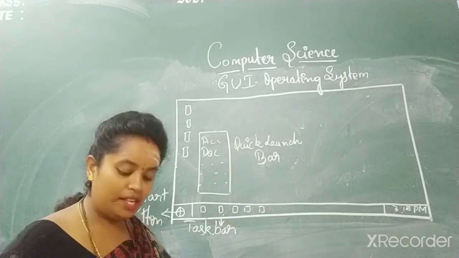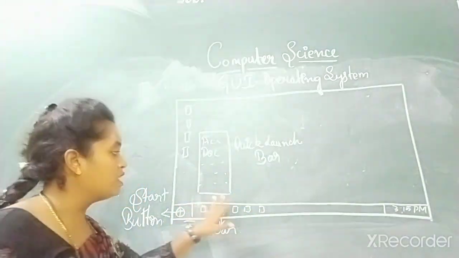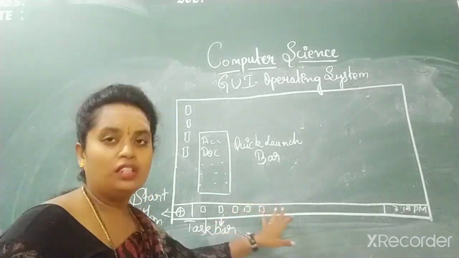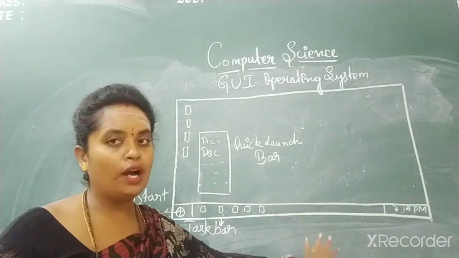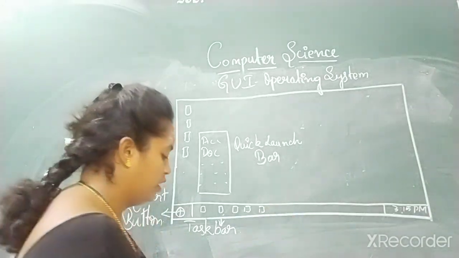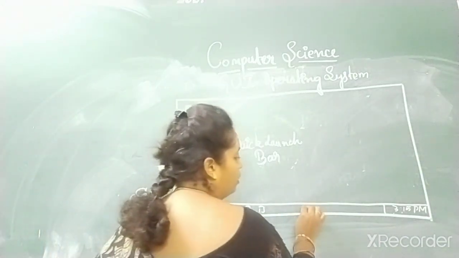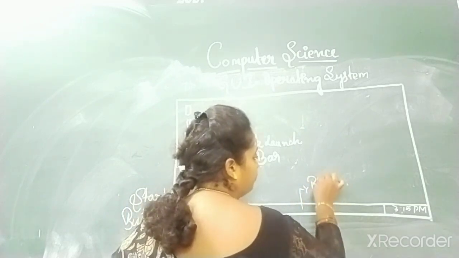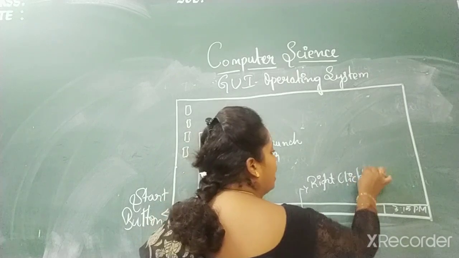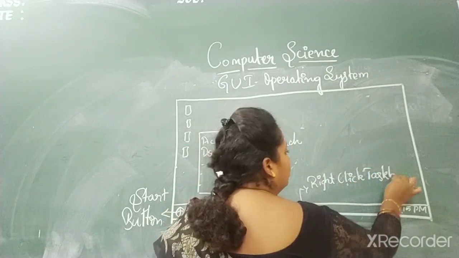How do you customize the taskbar? Last class I said you can lock the taskbar or auto hide it. How do you do it? Right click on the taskbar.